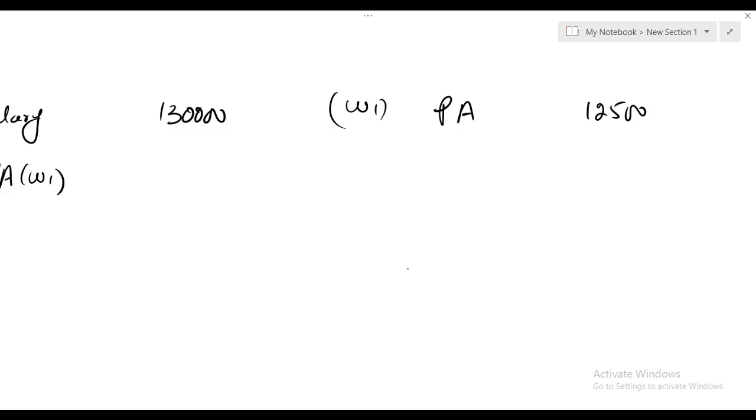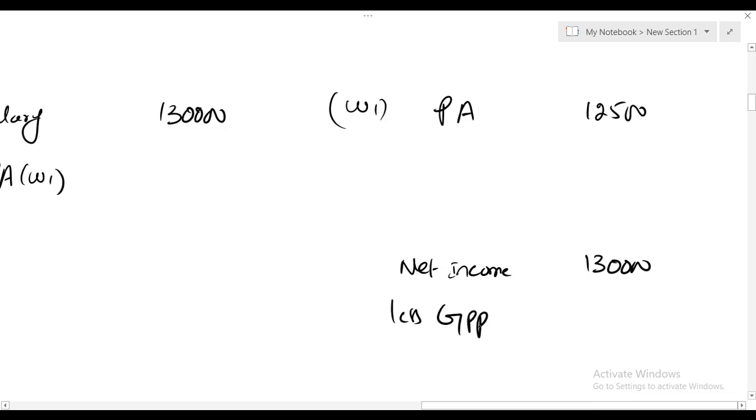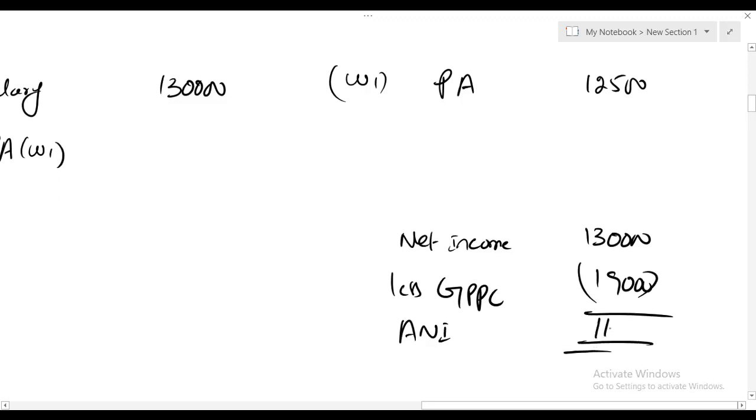In this question, we have net income 1,30,000 less gross PPC of 19,000, so your adjusted net income is 1,11,000, which is more than 1 lakh. So definitely your personal allowance will reduce.